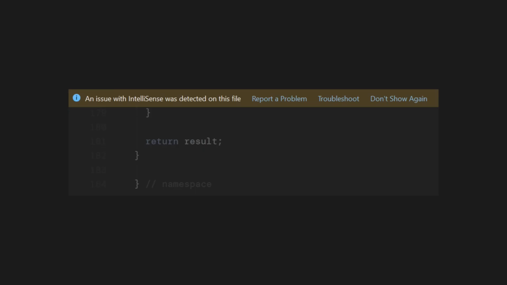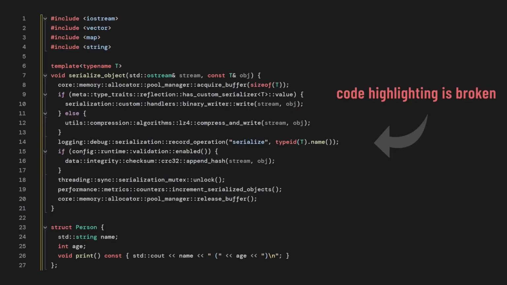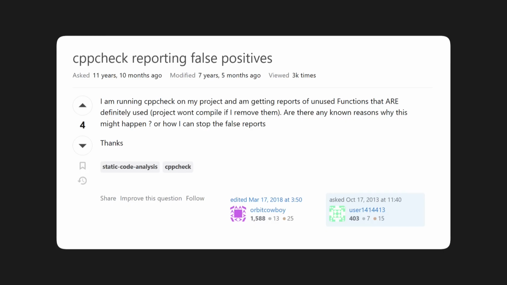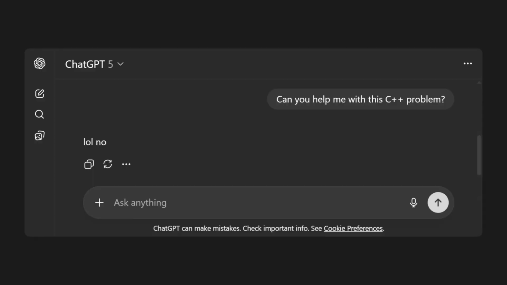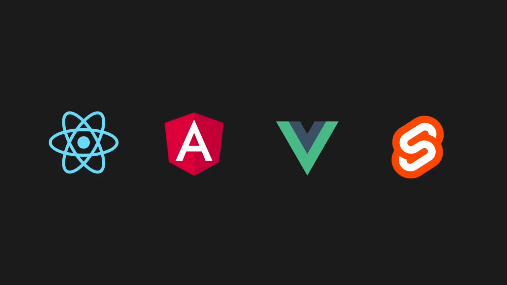Number 5. IntelliSense and code navigation starts to fail as your project gets larger, and even on smaller projects, macros and templates can confuse IntelliSense. Number 6. Tools like static analyzers produce false positives, and can be much more resource-intensive than analyzers for other languages. This is probably because C++ is just so complicated. Number 7. AI tools aren't very good at writing C++ code or helping you with C++-related problems. I'm not against AI personally. I think it works wonderfully for web technologies, but it leaves a lot left to be desired for C++.